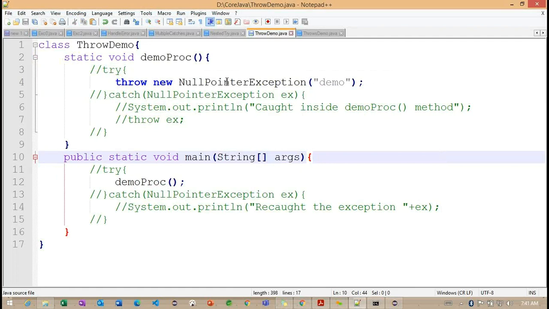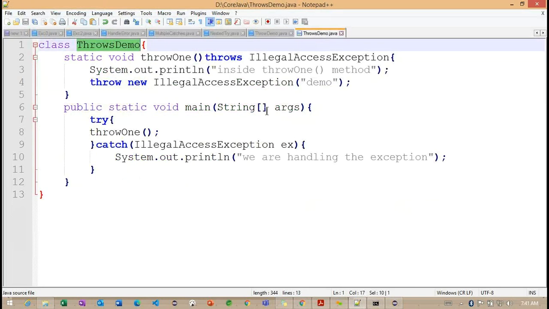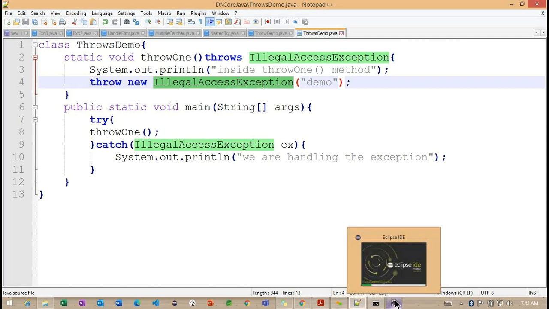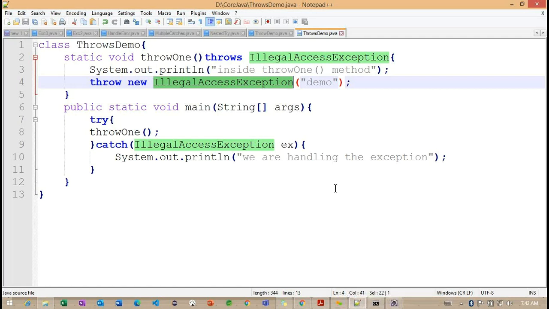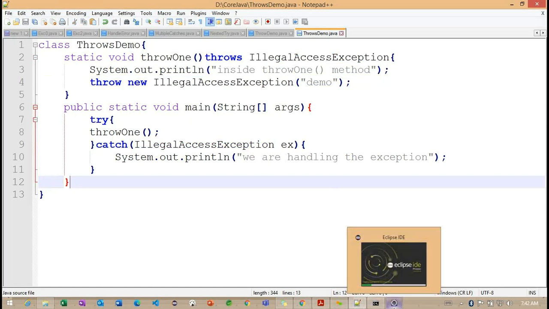So we'll see the implementation of the null pointer exception class as well as this particular illegal access exception. Okay, so we'll understand here why for this particular class we are getting the compilation error, and for the other class, why we are not getting any error here. So once this particular IDE is open, we'll try to check the internal logic here.